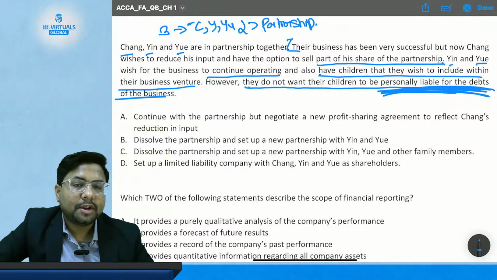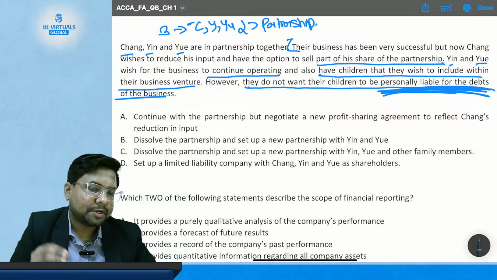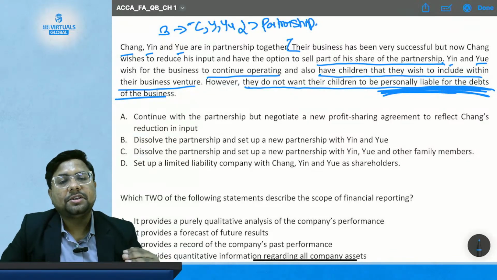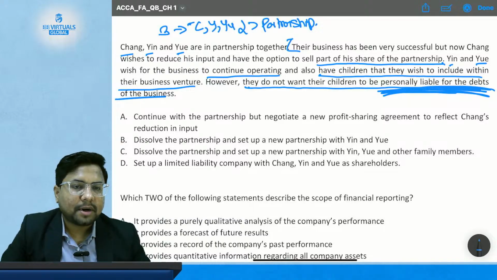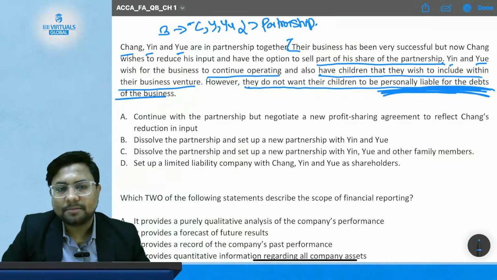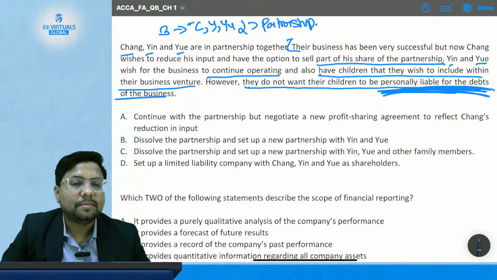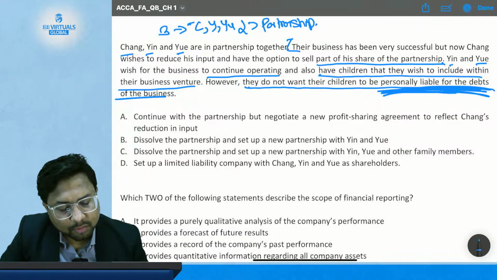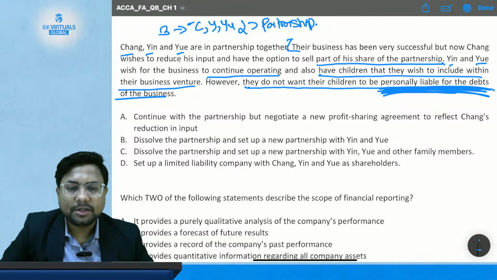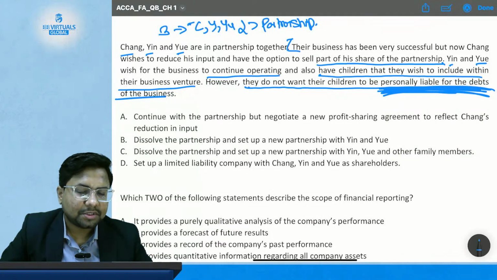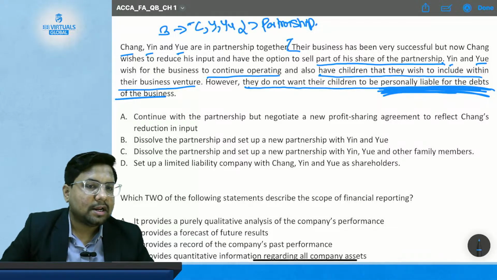So they don't want their children to get exposed to unlimited liability, because what we have studied in our notes is that in the partnership form of a business, partners have unlimited exposure to the debts and liabilities of the business. So they don't want unlimited liability.